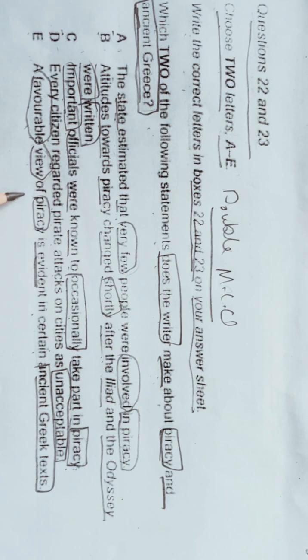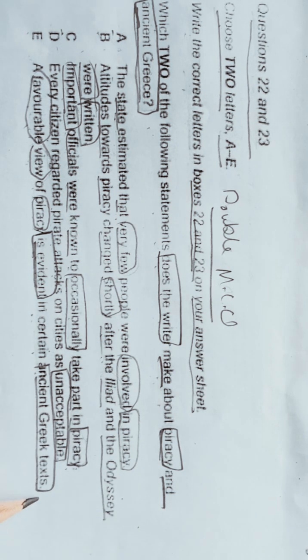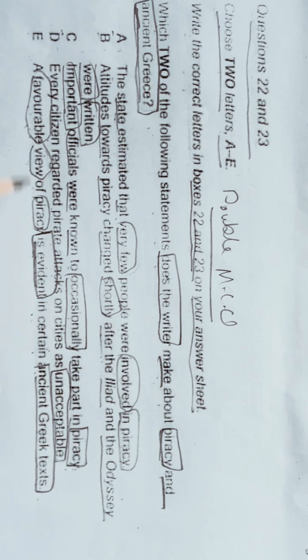Okay. A favorable view means they are glorifying piracy. A favorable view of piracy is evident, means is present. So some texts are glorifying the pirates. Okay. So these are our keywords.